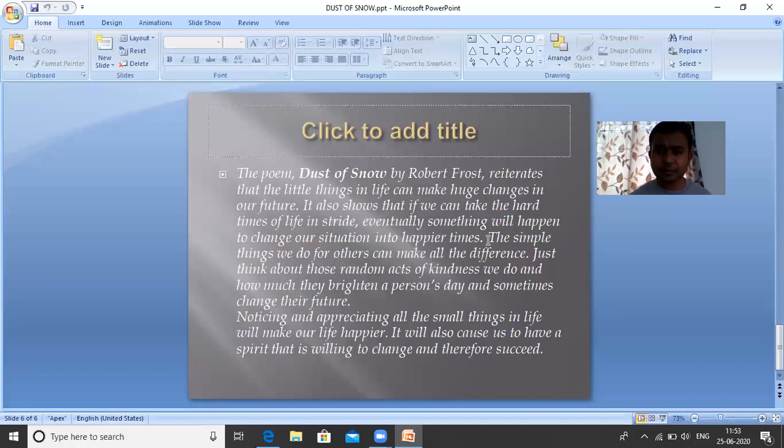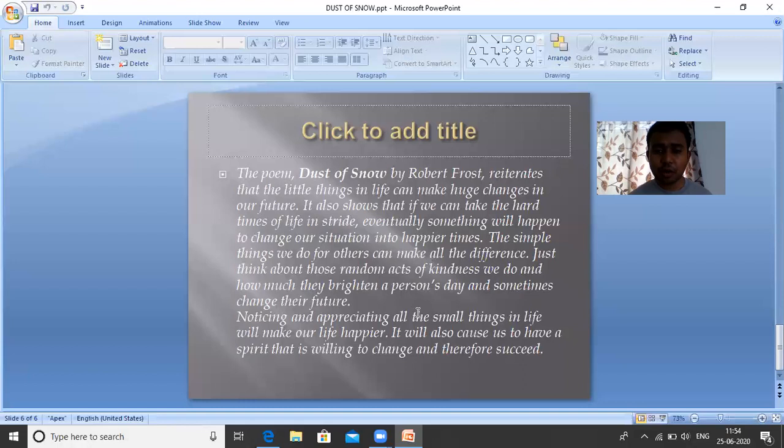Robert Frost says that in our life, there are many times we have to face hard times, difficult times, but something will happen to change our situation into happier times. We have to wait for an event. The simple things we do for others can make all the difference. Just think about those random acts of kindness we do and how much they brighten a person's day and sometimes change their future. Whatever act we do, whatever things we do to others, they all make a difference.